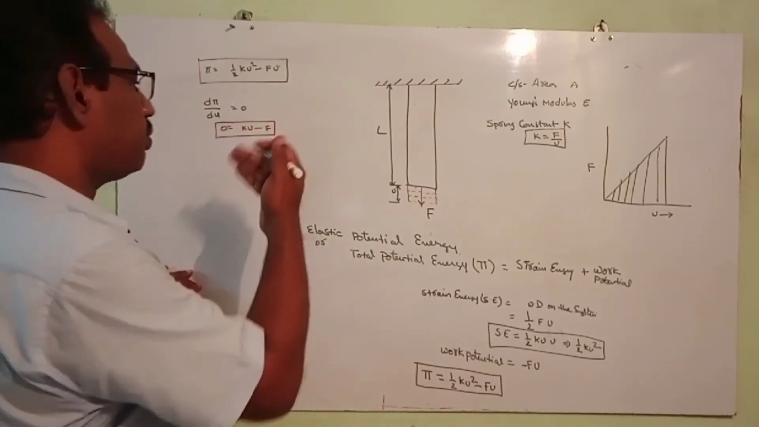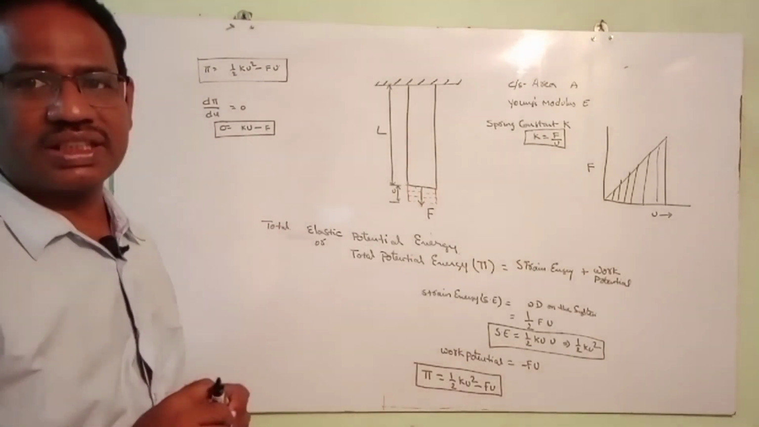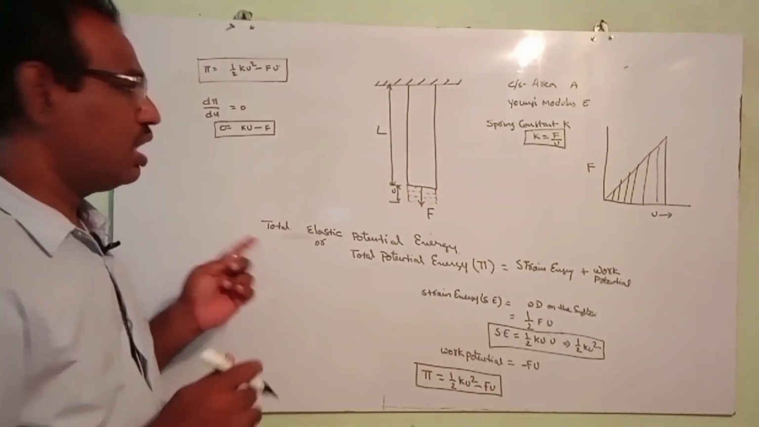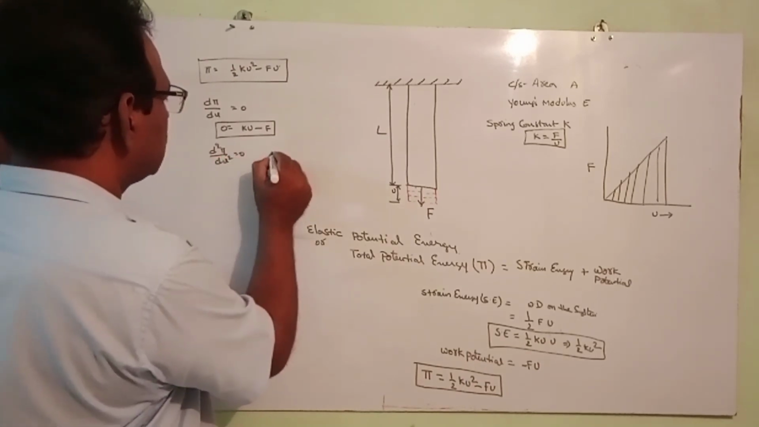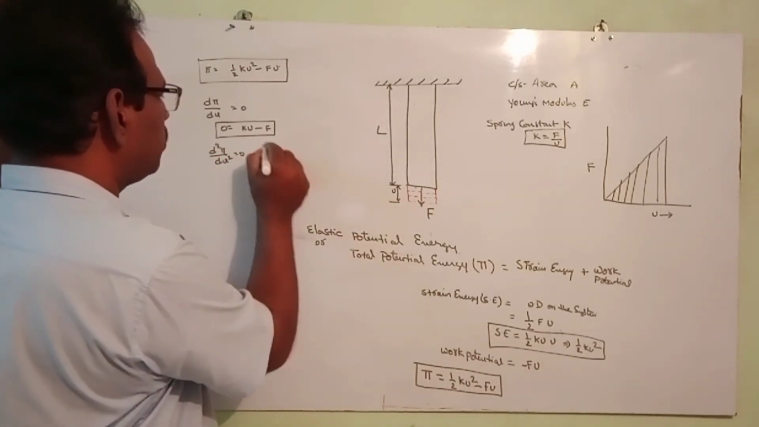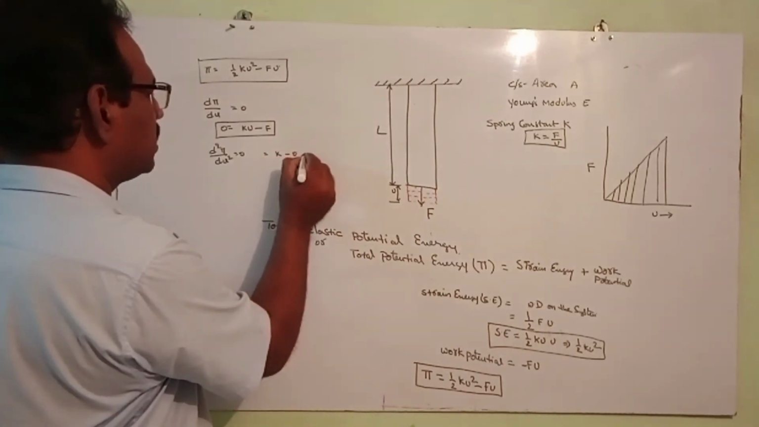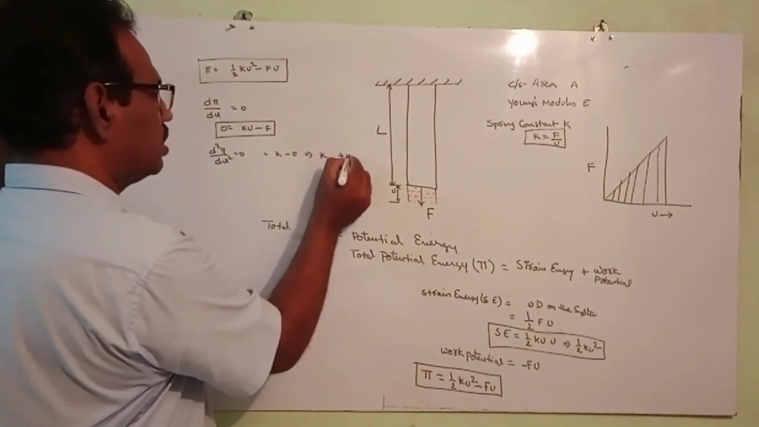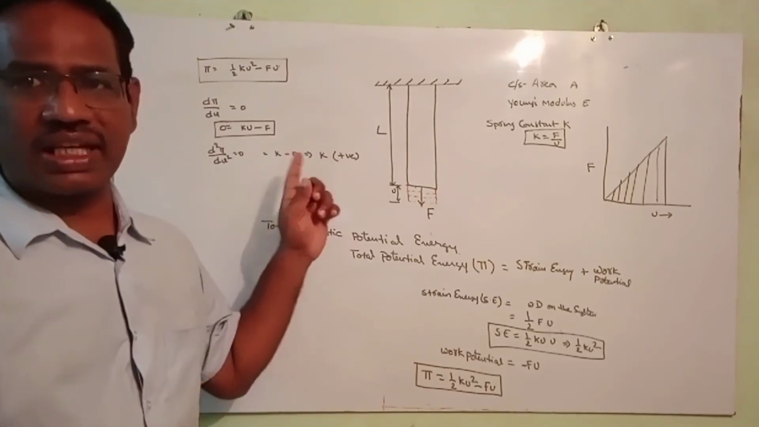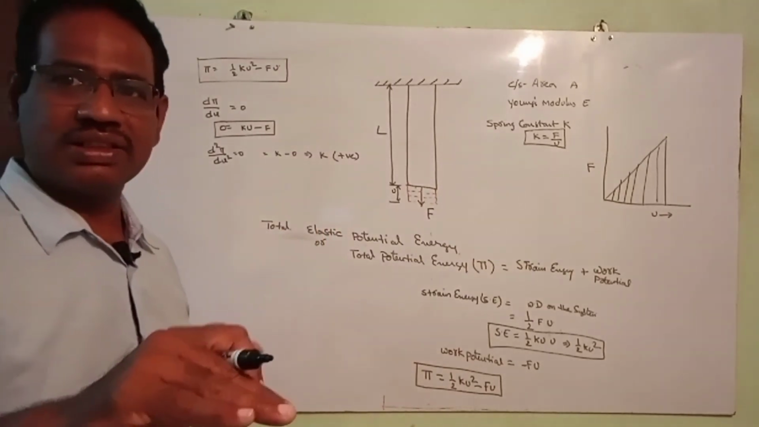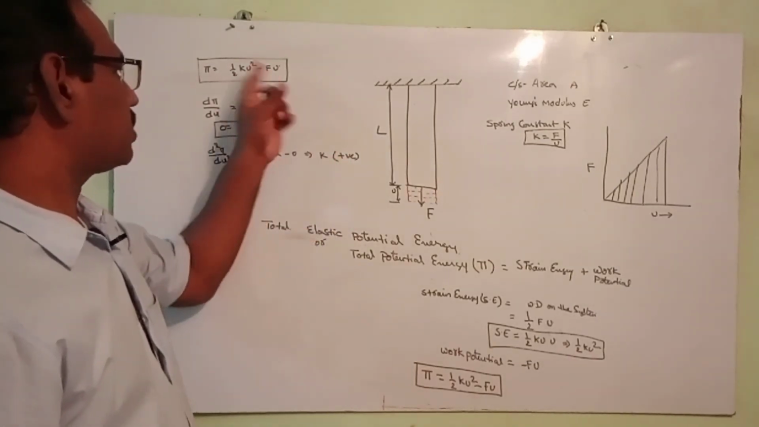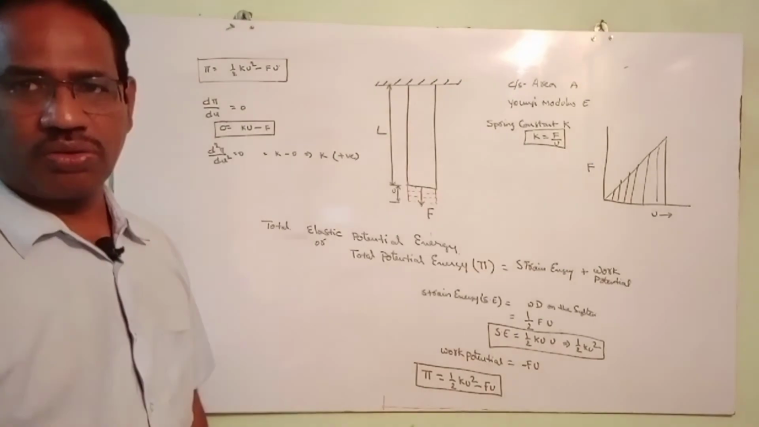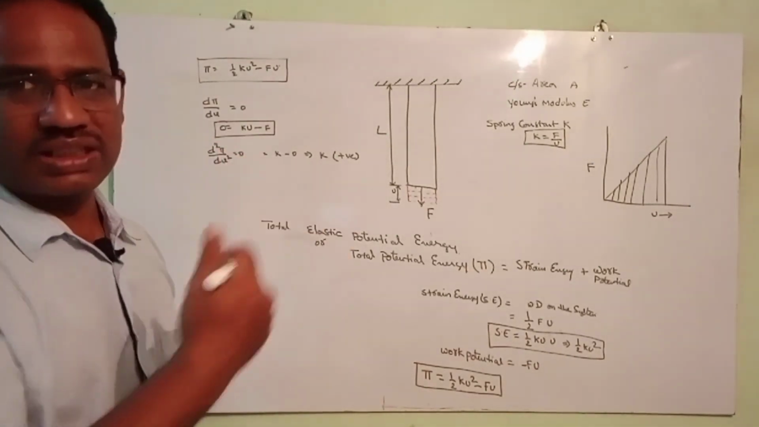So at equilibrium condition, the potential energy may be a maximum or a minimum. For finding that, we go for the second differentiation, which is equal to K, K minus 0, that is K, which is positive. This means that the total potential energy at an equilibrium position is a minimum. When it is positive, the total potential energy is minimum. If it is negative, the total potential energy is a maximum.